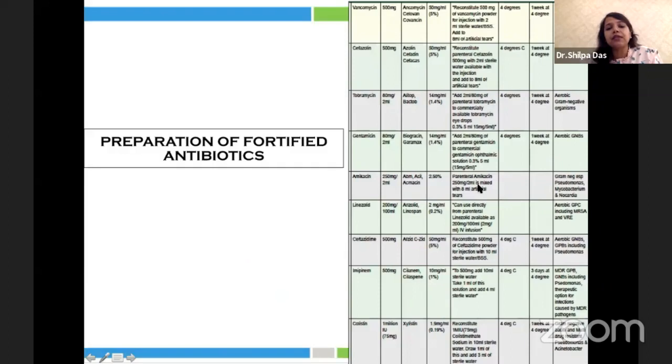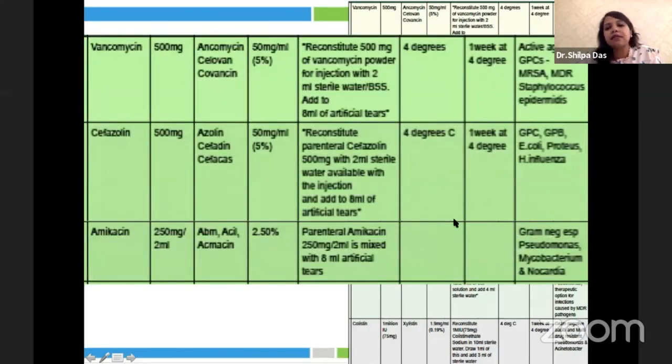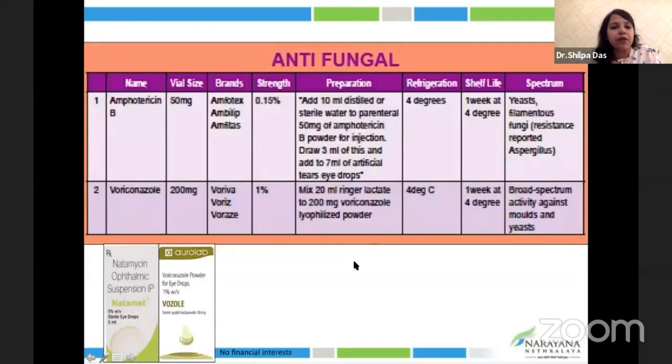Now, the preparation of fortified antibiotics is something that all of us should know because these antibiotics are higher in concentration. Therefore, they are typically known to be more effective than the normal antibiotics, that is the fourth generation fluoroquinolones or any other antibiotic. The concentrations are as follows. Vancomycin and cefazolin should be constituted to 5%. Amikacin is 2.5%. Among the antifungals, natamycin is available as a suspension of 5%, whereas Ampho B as well as voriconazole have to be reconstituted to a strength of 0.15% and 1% respectively.